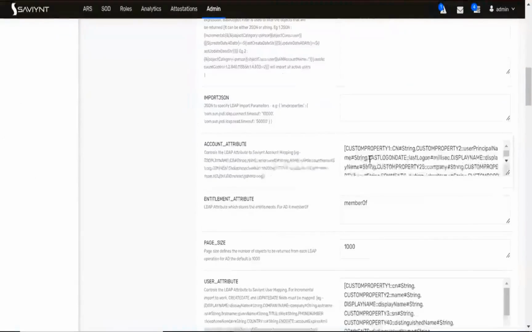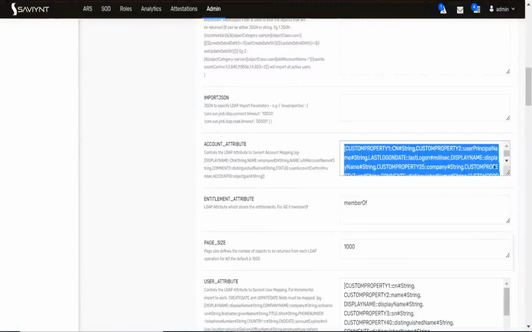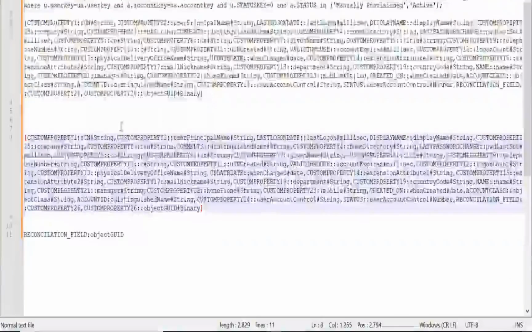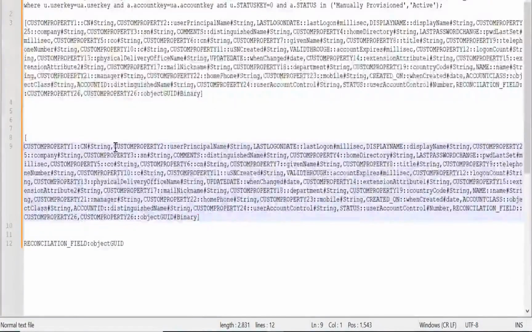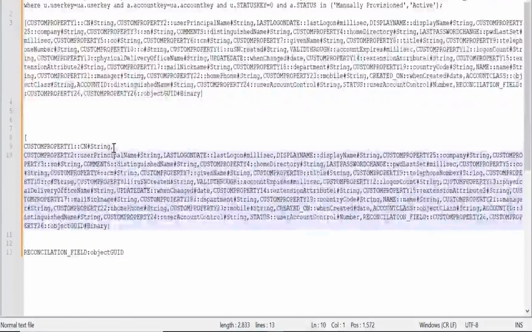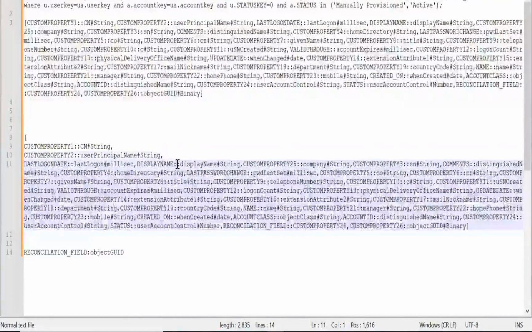That is what it is telling. If I copy it properly, let me put it and let's see where I'm making the mistake. Somewhere it is missing actually.